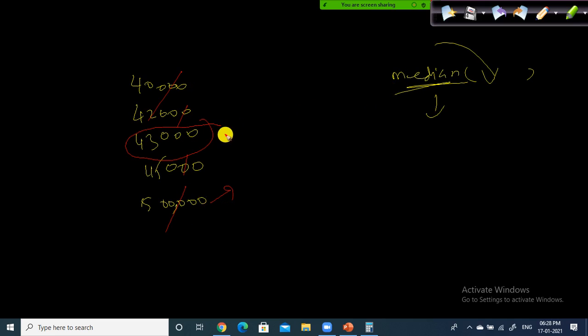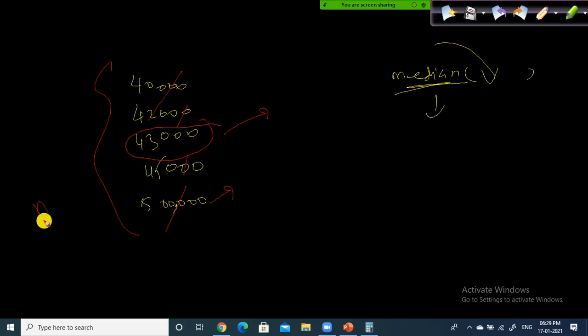You agree with me or not? If you tell your friend, hey, the median salary you can expect from my company is 43,000. So you take that middle value. After sorting, whatever is centered, you take as the median value. First, you need to sort the data in ascending order, and then you need to find the middle. Supposing, in this case, what is my sample size? This is my sample data. How many observations are there? Records 1, 2, 3, 4, 5.